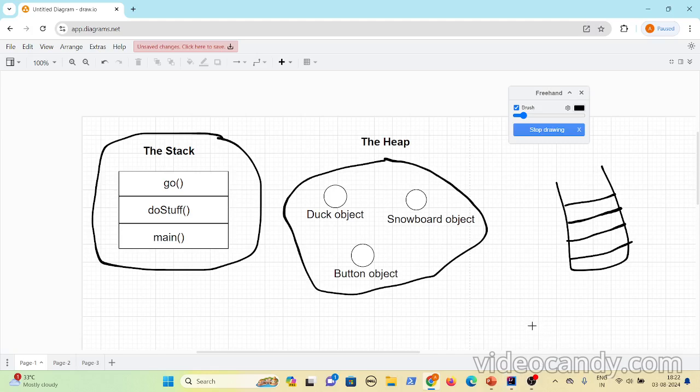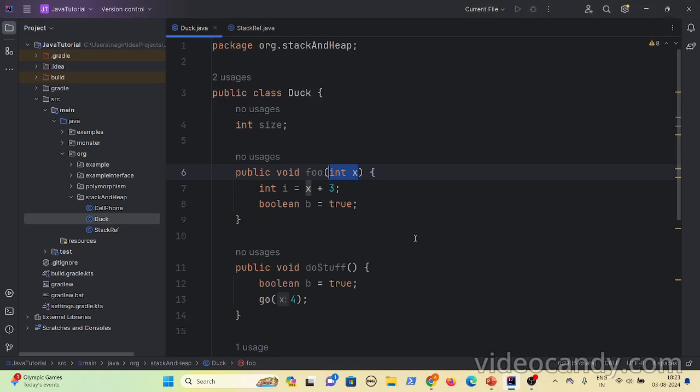The first method that gets executed is the starting point of execution. When the JVM detects the main method, it pushes the main method, or allocates some memory for its execution. Inside main, if you are calling the doStuff method, then the doStuff stack frame is pushed on top of main, and inside doStuff, if you are calling the go method, then go is pushed on top of the stack. Now let's see how it works.